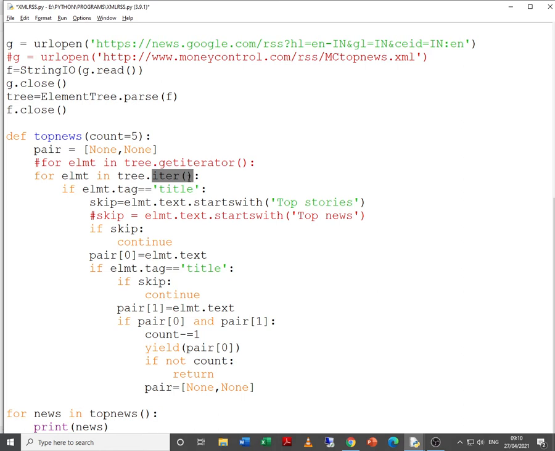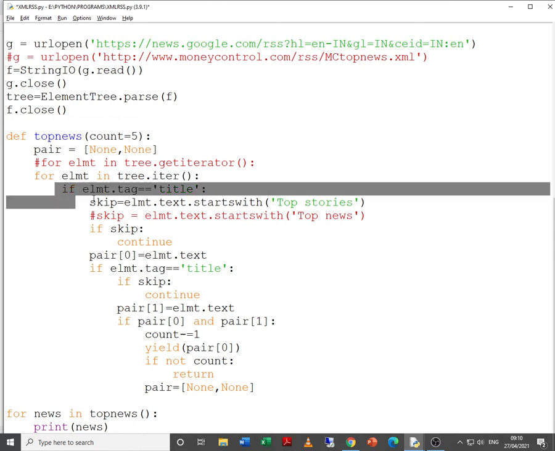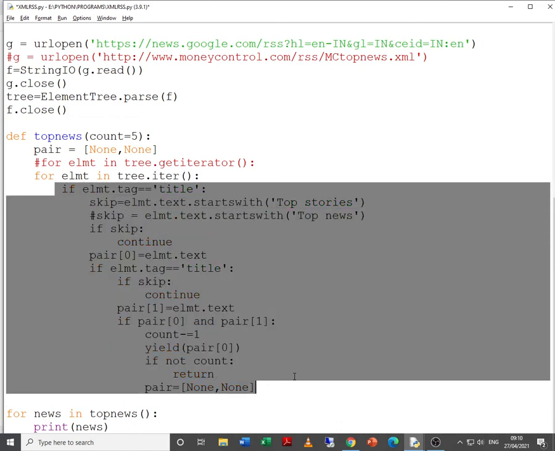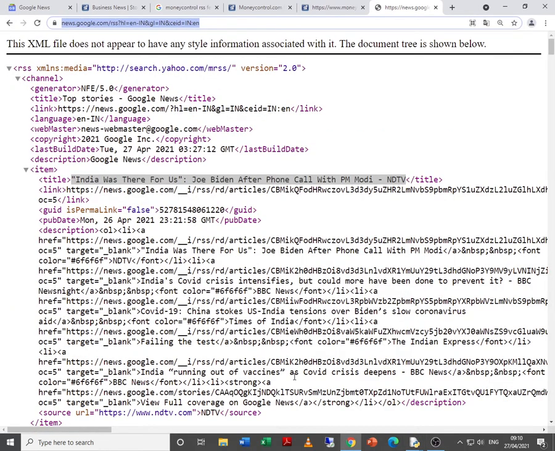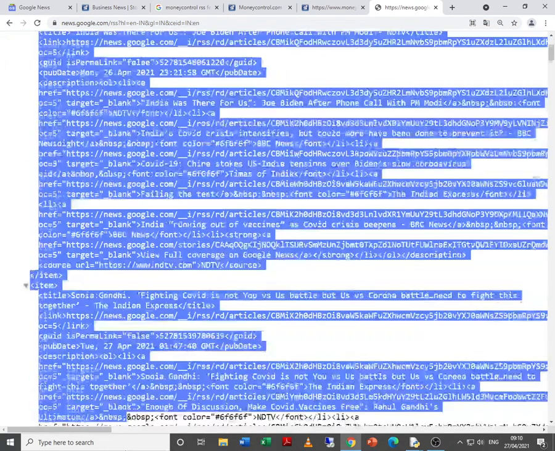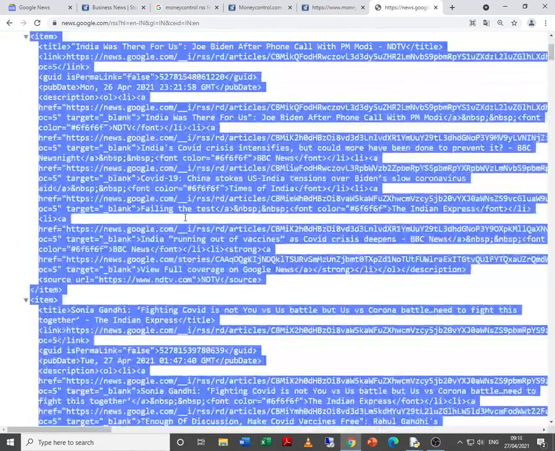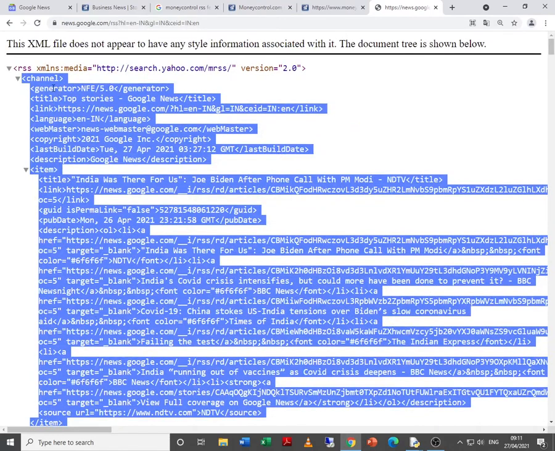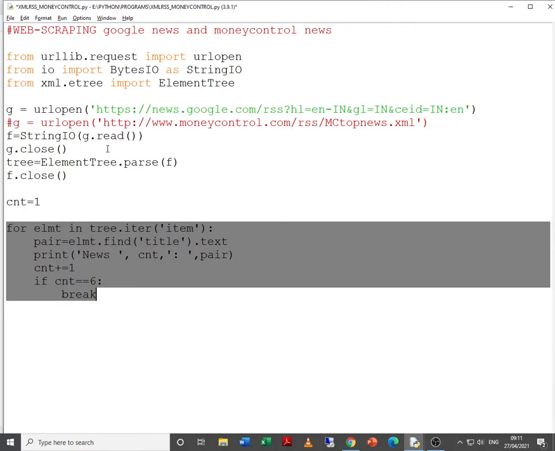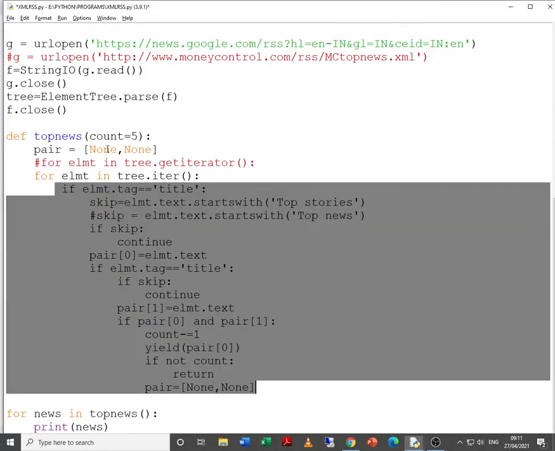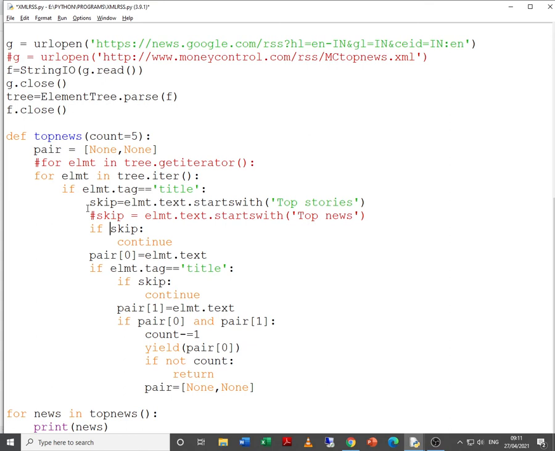Now again, this code may change depending upon the code that is there in the RSS feed or the XML page. And everybody has their own style of writing the code, writing their logic. So definitely you can try and make some changes over here depending upon your style of coding.